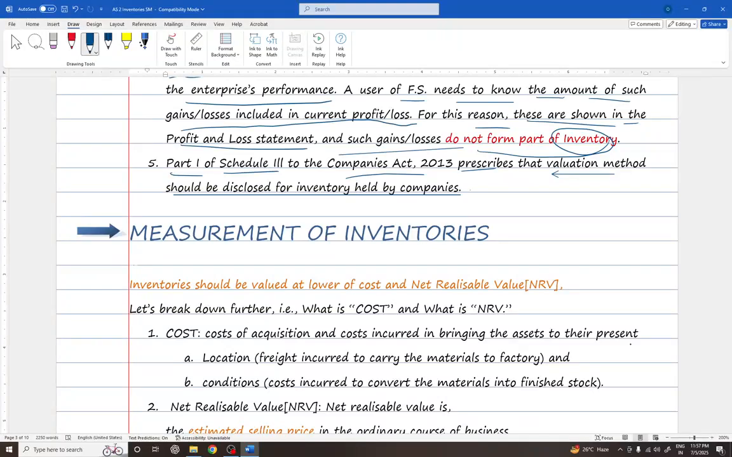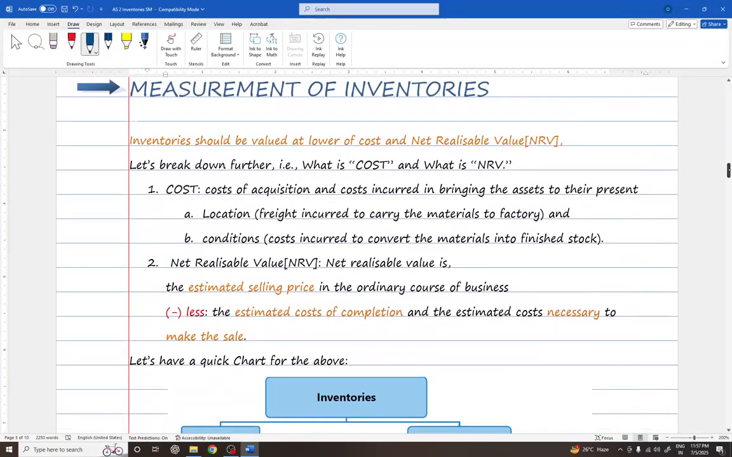Now let us see about the measurements of inventory. Inventories should be valued at lower of cost or NRV, whichever is less. You know that, right? Cost or NRV, whichever is less. But taking into consideration this standard, let's break it down further. What is cost and what is NRV?